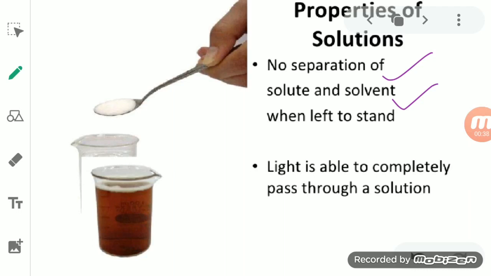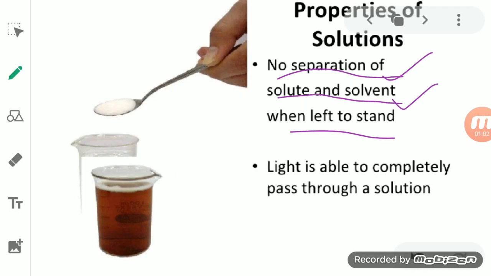If you keep the solution for a certain period of time, even then you will find that the sugar particles present in the solution do not get settled down. So there will be no separation of the solute and solvent when left to stand, unlike sand and water.